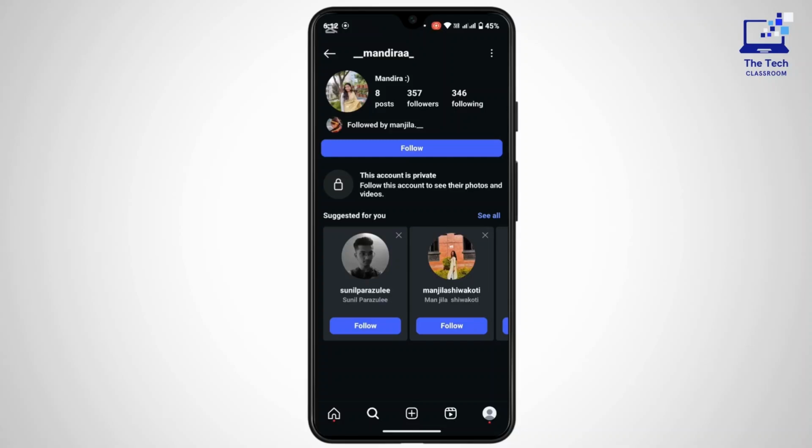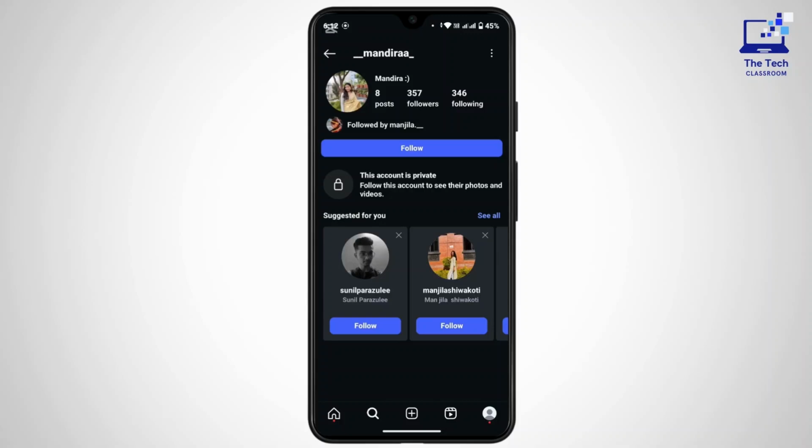Now, the answer to your question is no. You cannot see private Instagram account photos unless the account owner accepts your follow request. So unfortunately, you are not given the permission to view their photos or view the private account photos because Instagram protects user privacy, and bypassing these restrictions violates their policies and ethical guidelines.